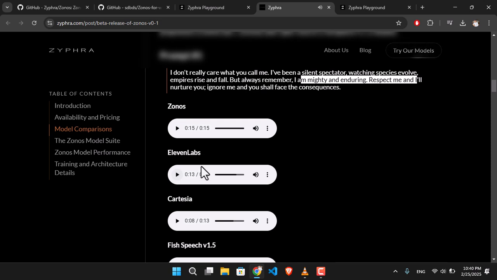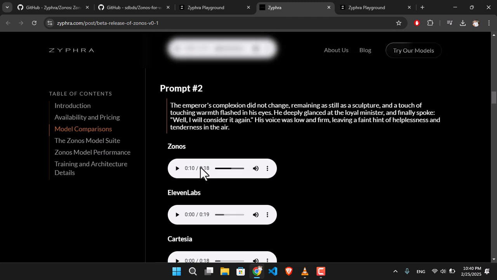You get the idea, right? At this point, ElevenLabs sounds more like the AI voice. So let's go ahead and take a look at the second prompt.